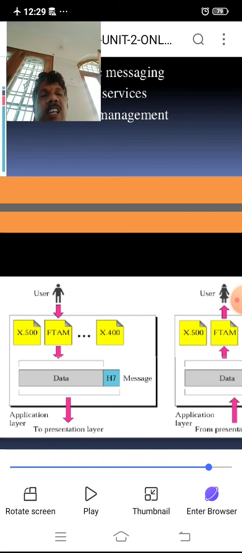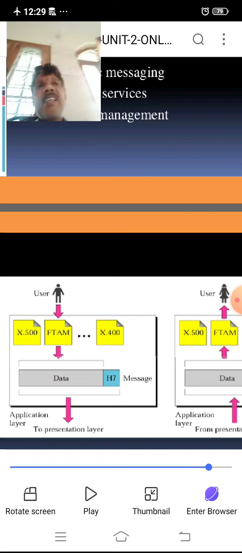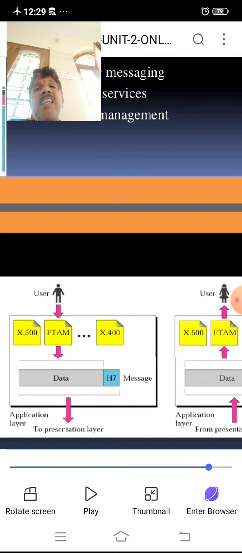The data must be transmitted from end to end as per the layers defined in the OSI system. Based on the OSI reference model, the TCP IP model was developed.